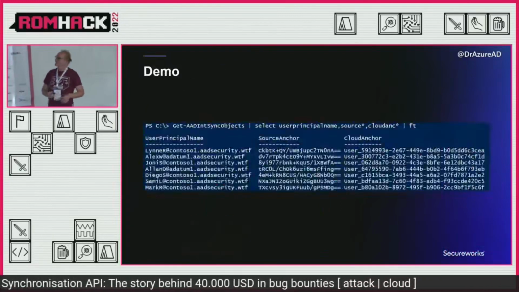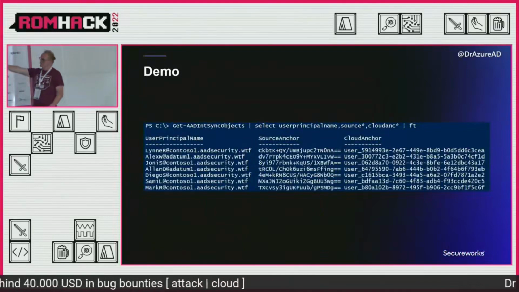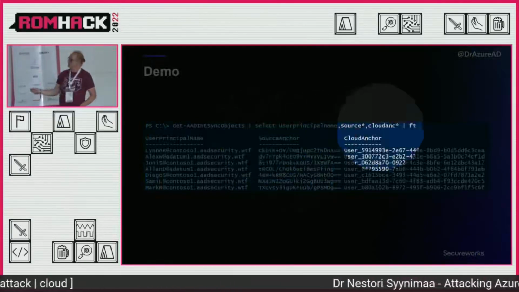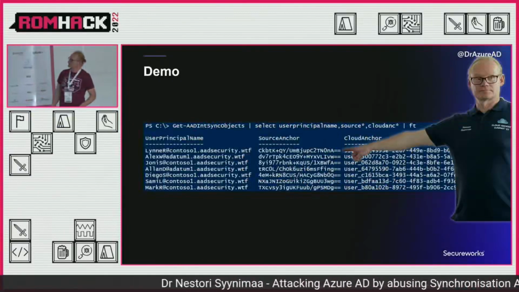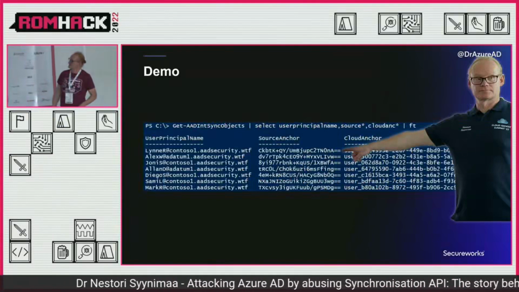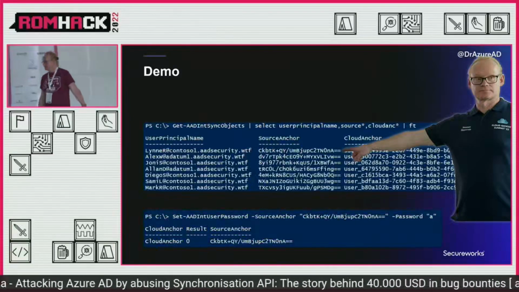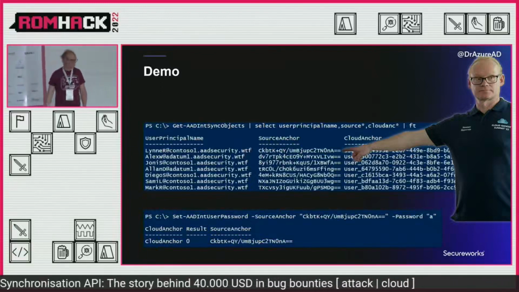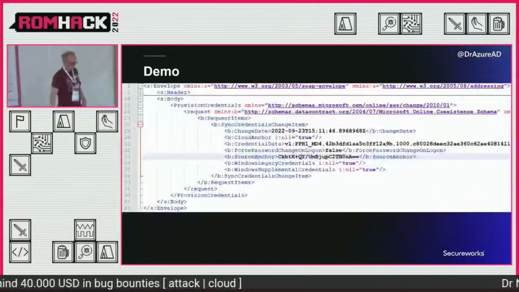Okay, so here's a demo. So I listed users from Azure AD, and we have the source anchor here, and the cloud anchor. And we choose to use Lin as an example. It's that one. And we just run a command: set AAD int user password, use source anchor, and use password A. And that is sent to cloud. And this is how it looks.